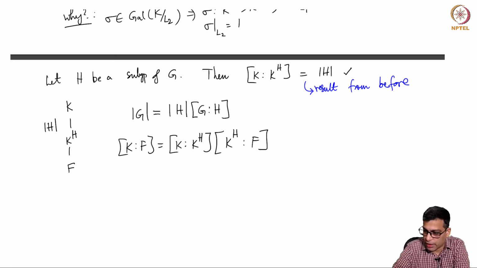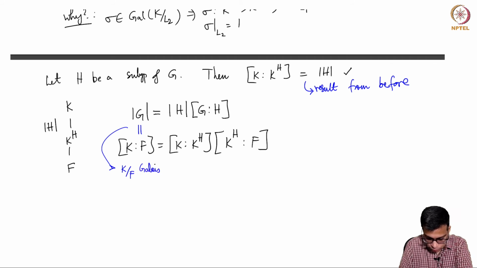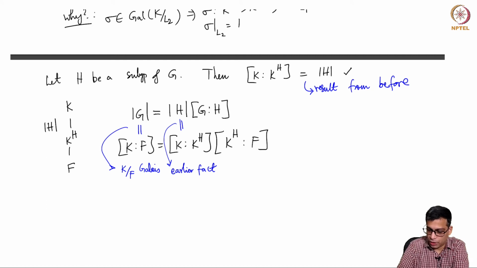Now what we know is that this is equal to this because K over F is Galois, right? And this is equal to this. This is the fact that we just recalled, the earlier fact, right? So then these two better be equal. So this implies